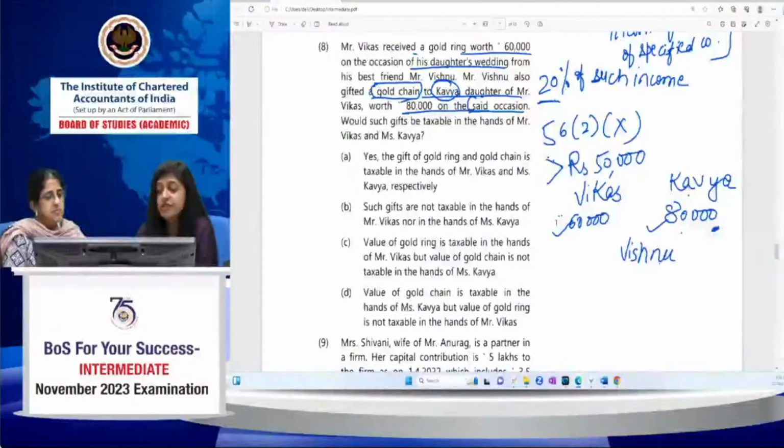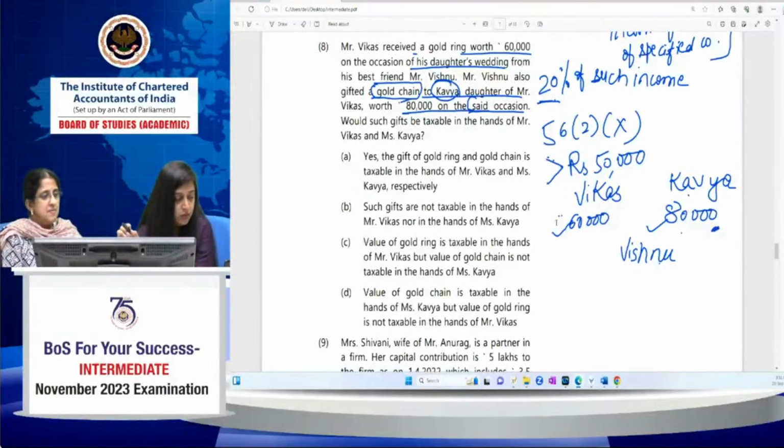Firstly, tell me, is there any exemption applicable to Mr. Vikas or Kavya or not? Bhumika, in case of Vikas, it is taxable, but in case of Kavya, it is exempted. Dipanshu, on the occasion of marriage, total income in the hands of Kavya is fully exempt. Okay, Bhumika.